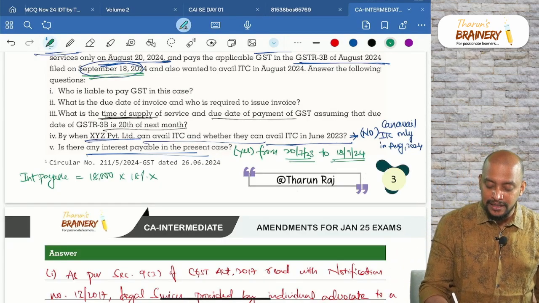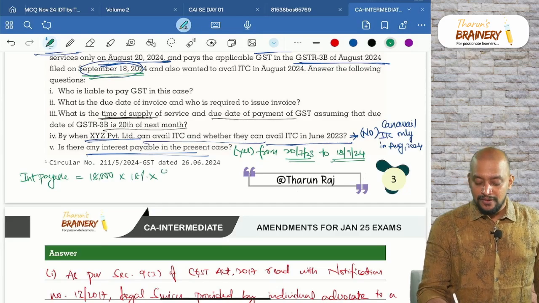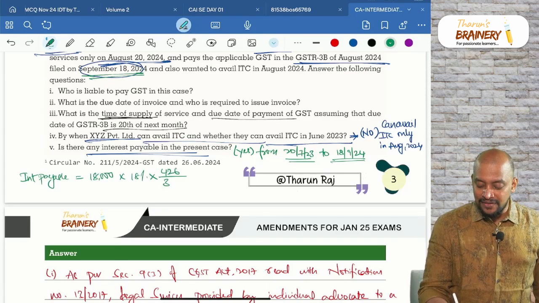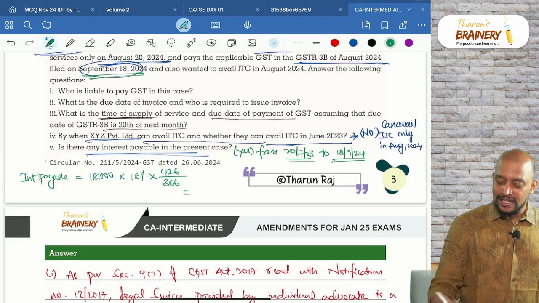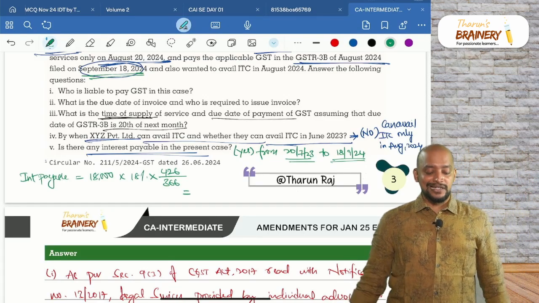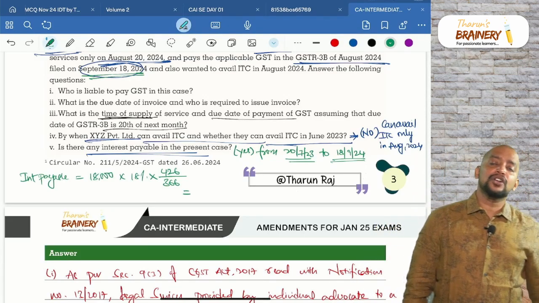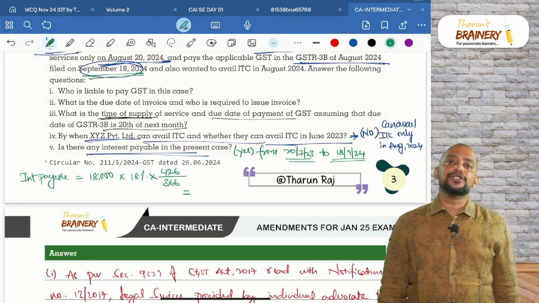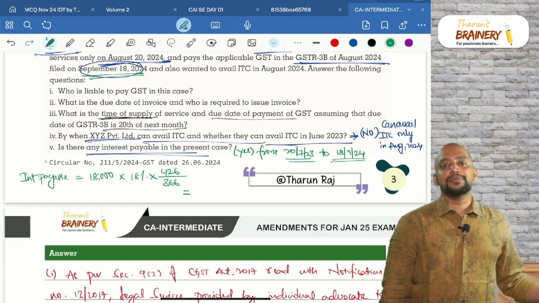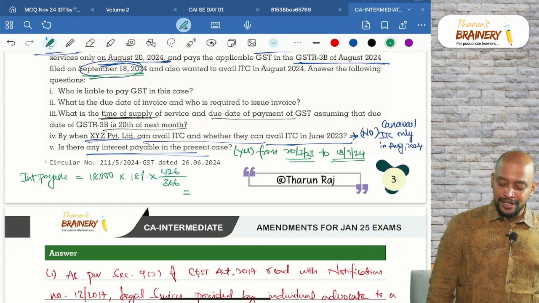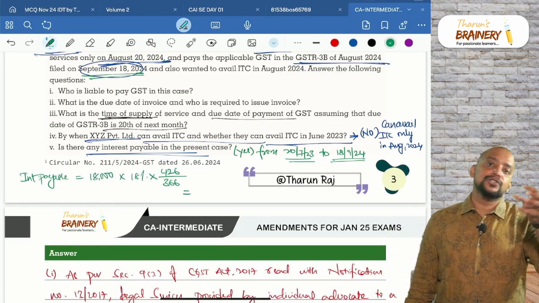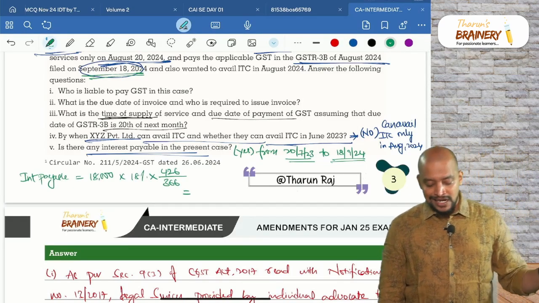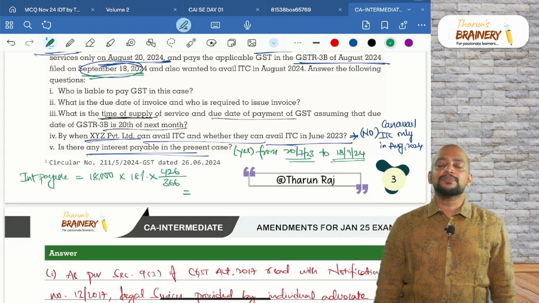So what is the numerator? 426 days divided by 366. So this is the interest that is payable. So you can calculate. Why 366 in the denominator? Because we are taking leap year 2024. As we are taking the leap year 2024, in the denominator we need to take 366. So 18,000. Why 18,000? 1 lakh into 18%, 18,000 into 18% into 426 by 366.